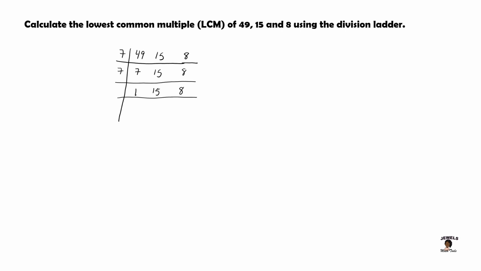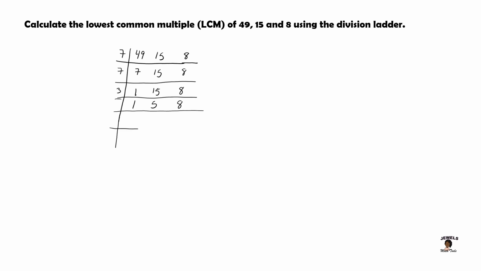So now we begin our second number, which is 15. And because 3 is a prime number that I can divide into 15, I will begin with the number 3. I'll bring the 1 down since my first column is completely prime factorized. 3 will divide into 15 5 times, and 3 can't divide into 8 without a remainder, so we will bring the 8 down on our ladder.